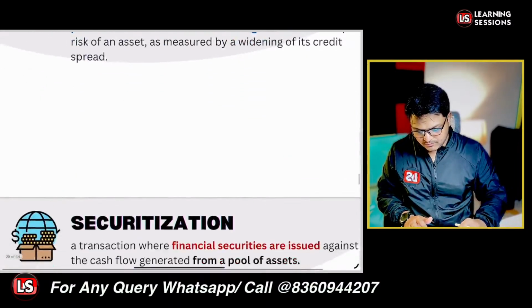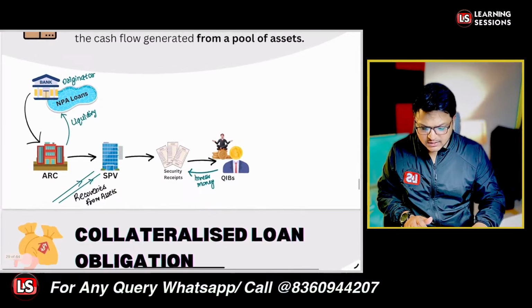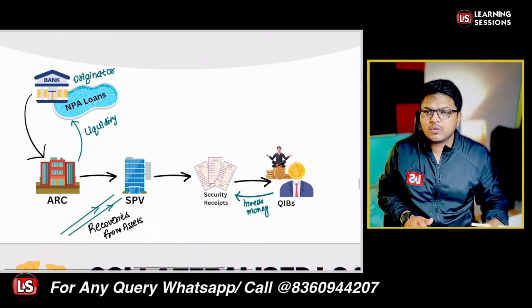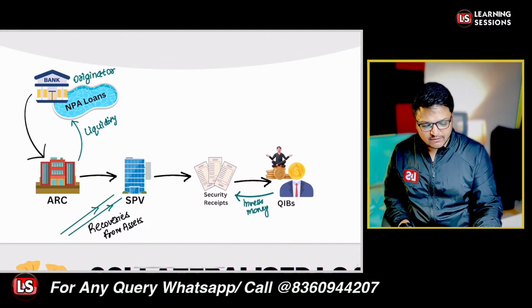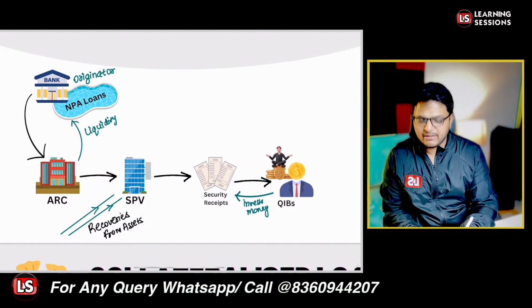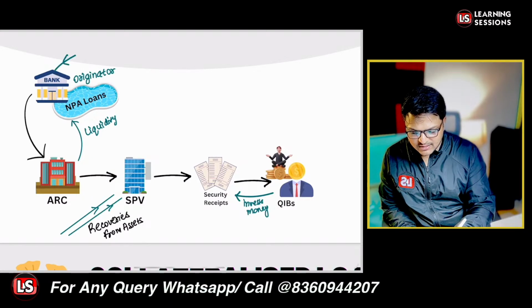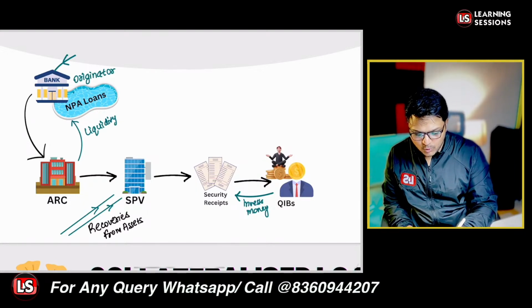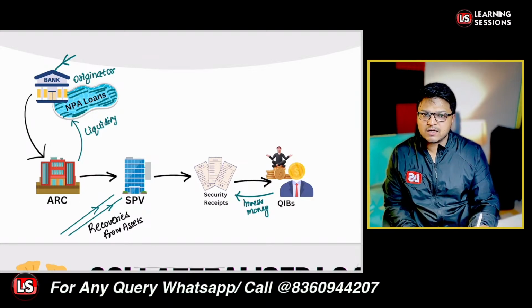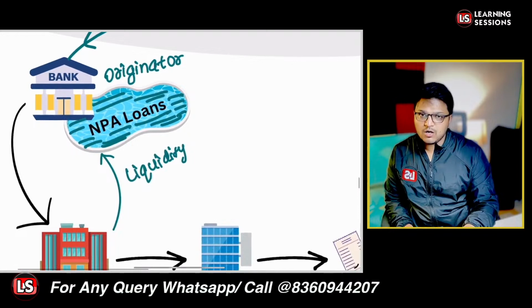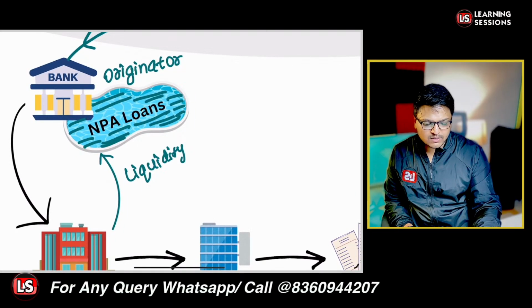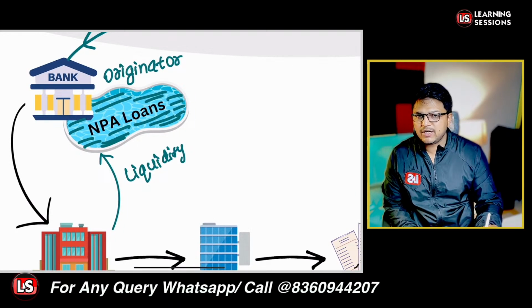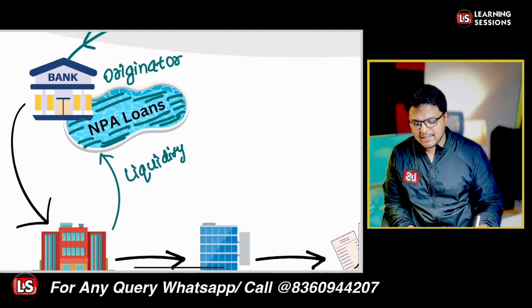Okay, so we have covered so many things so far. Now let's learn about securitization. Let's say we are having an originator over here, a bank which has sanctioned loans, and this is a pool of loans, and all these loans are non-performing assets, and the bank is not able to generate any kind of income stream from the same. Now in that scenario, the bank can be selling all these NPAs.